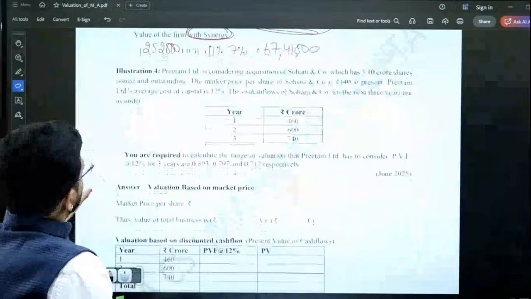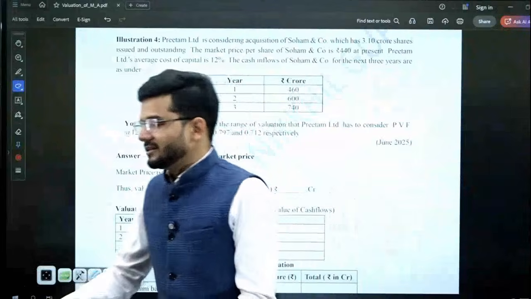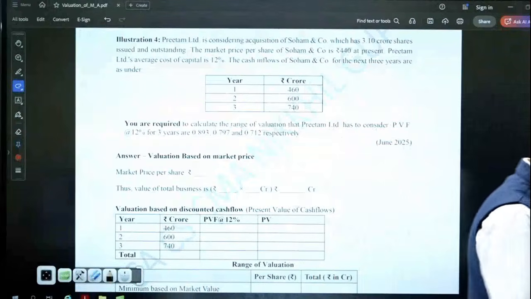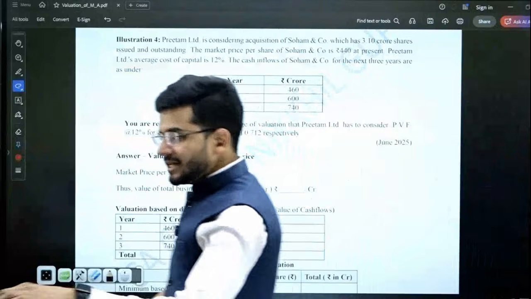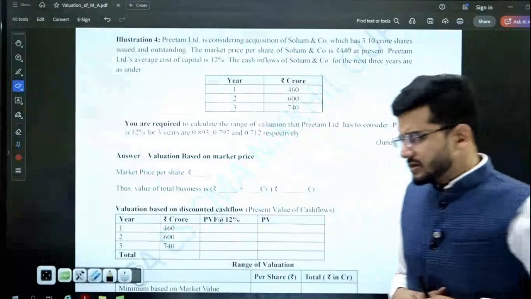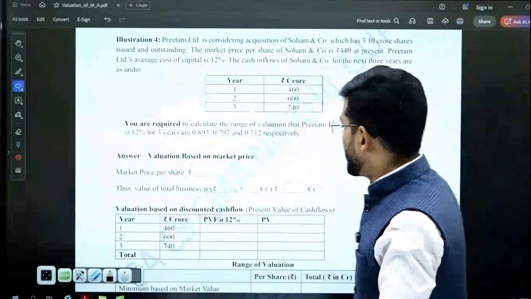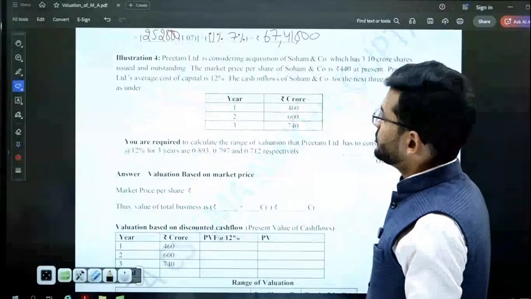Okay, sir, got it. Let us now see one more really interesting question, which came in the June 2025 attempt. Tweaking our computation a little bit and using the concept of discounted cash flow, the regular discounted cash flow, in great detail. Illustration number 4.